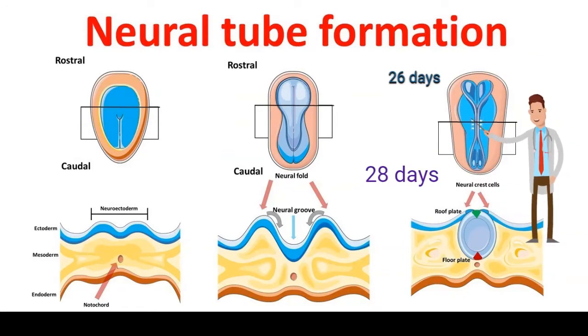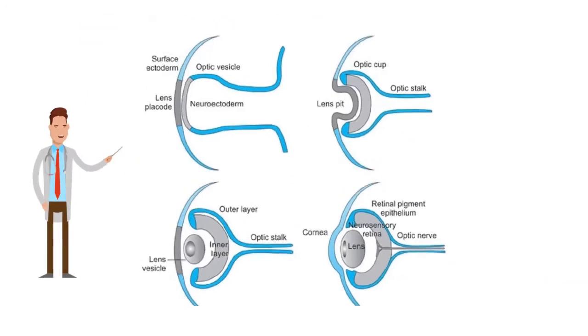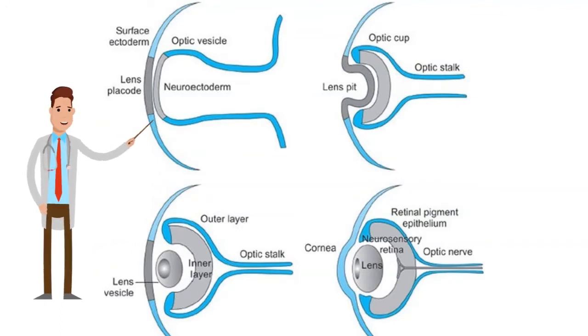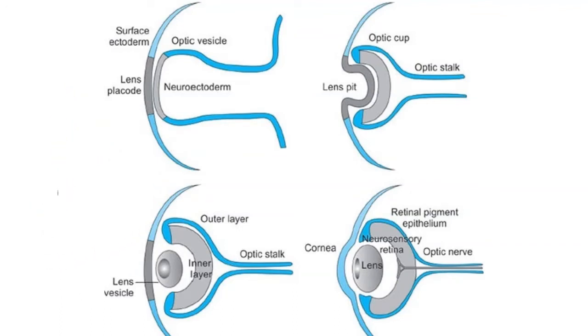So at day 23, the primordial eyes will start to form. This is called the optic pit. The optic pit at the cranial part of the neural tube will form an optic vesicle. This will further invaginate to form an optic cup.